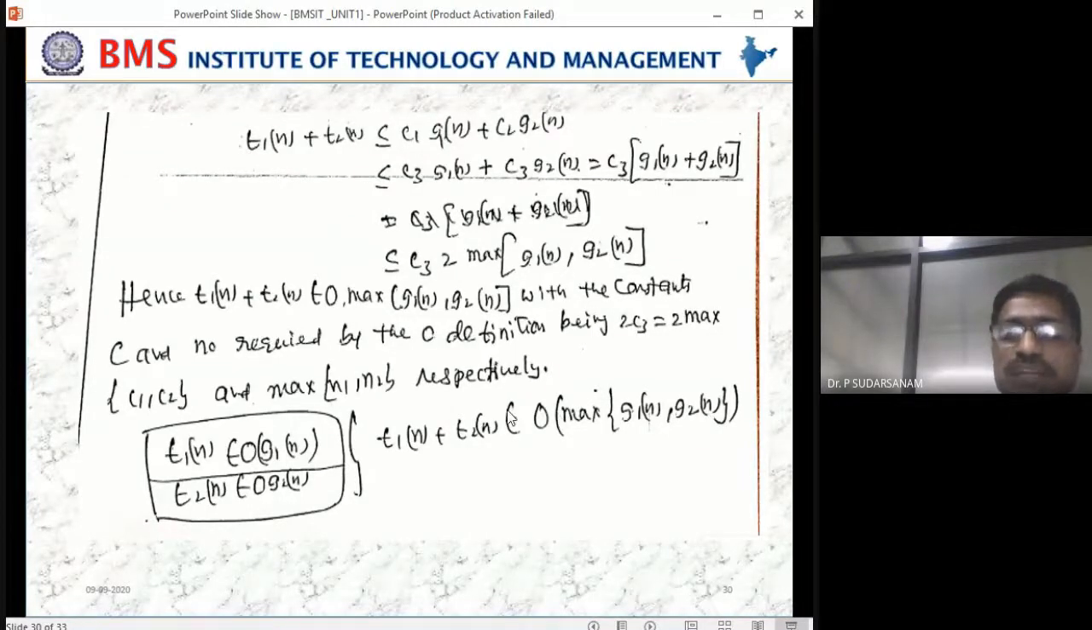Now this is nothing but belongs to. When you are removing the constant, you have to write it as belongs to big O. So when you are removing the inequality, less than or equal to a constant, you have to write it according to the definition. That is what you have written.